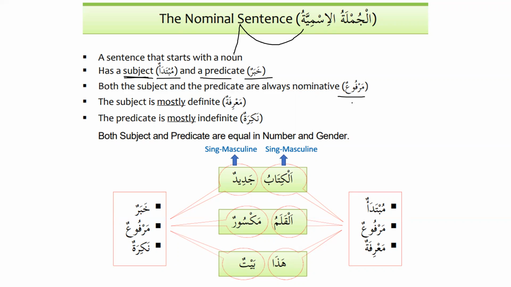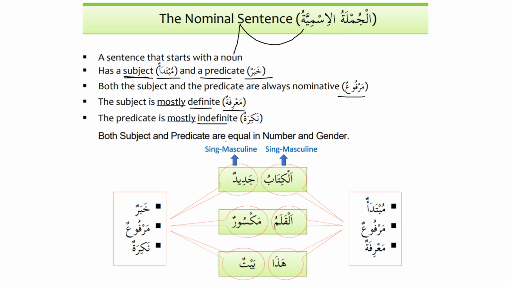Both the subject and the predicate are always nominative. They are marfu', as we know, meaning they have dhamma or dhammatan. The subject is mostly definite, ma'rifatun, and we have discussed this a lot. We started from lesson number 1 discussing this. And the predicate is mostly nakiratun, or indefinite. And you remember that we used to discuss that the combination of definite and indefinite makes a complete sentence.